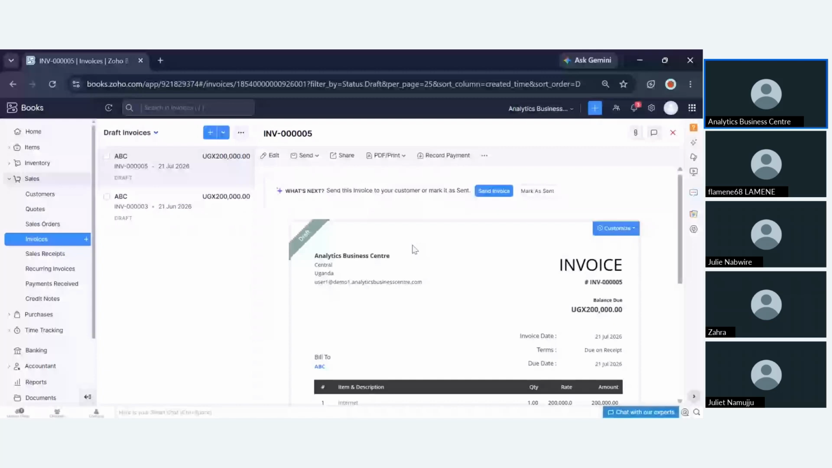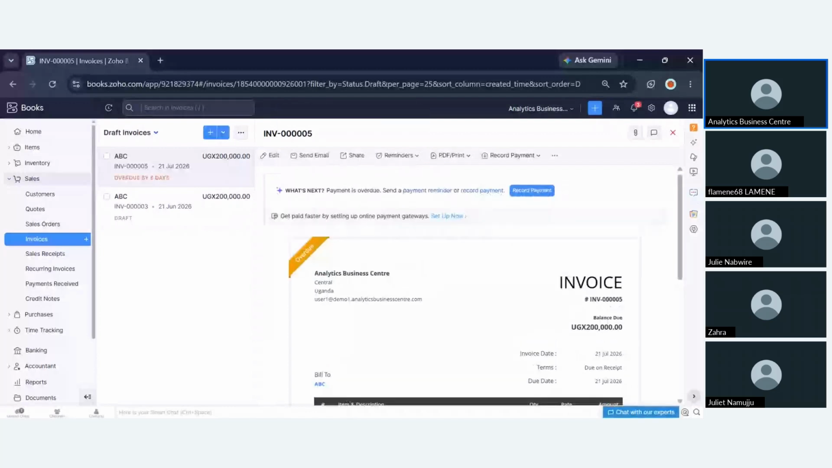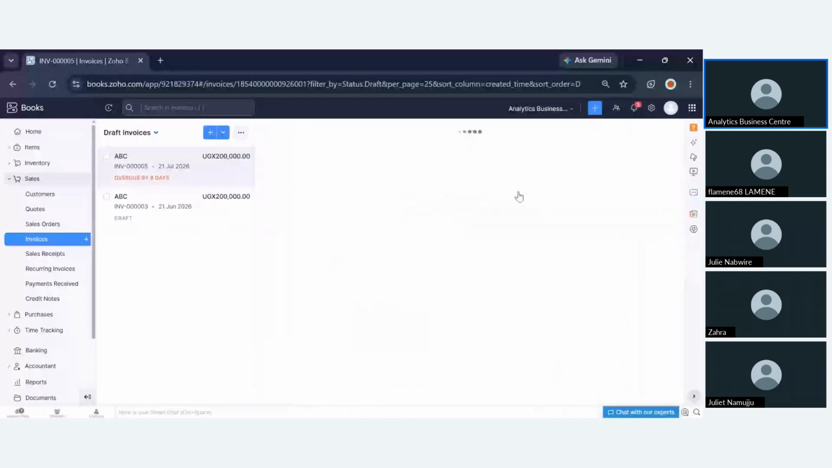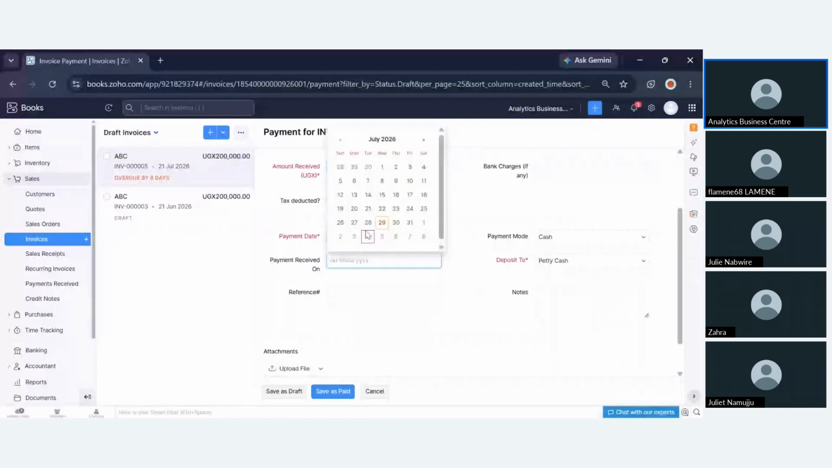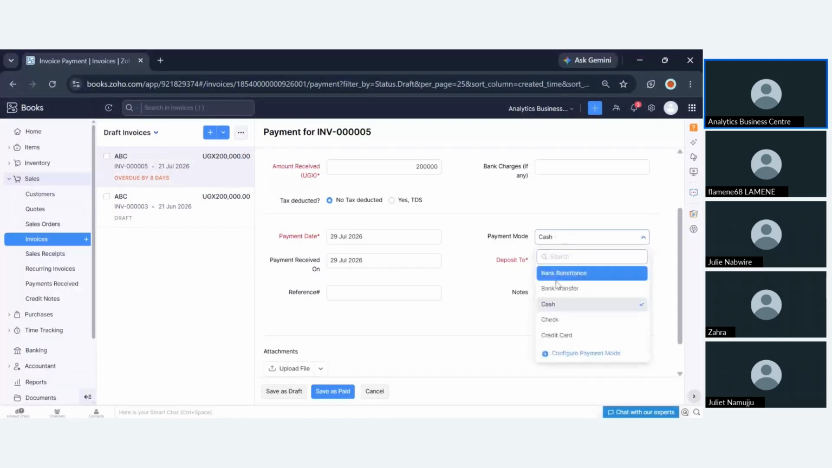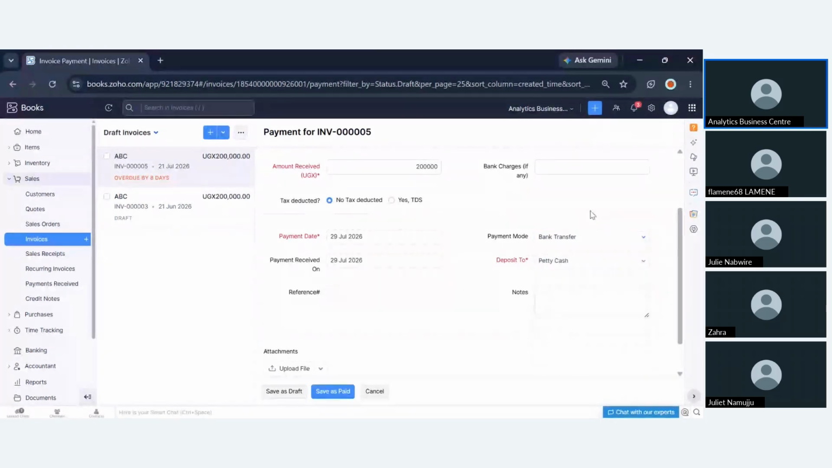So when you're done, you can go ahead and mark it as sent. Let's say you've received payment from this specific customer, you can click record payment. So we are going to click record payment. I'm going to select the date as per which I received that specific payment. Let's say the customer has paid using a bank transfer or cash or any other. The system comes along with these different payment modes. So you can go ahead and choose.